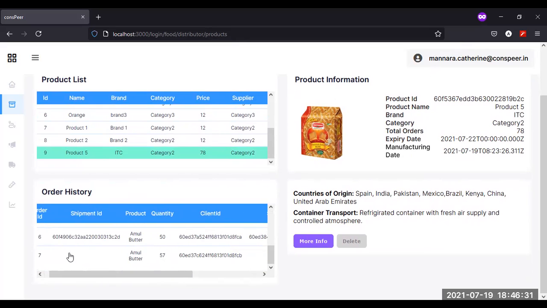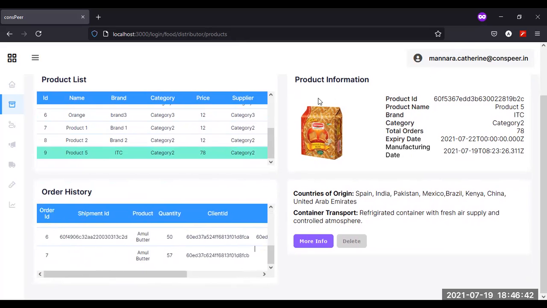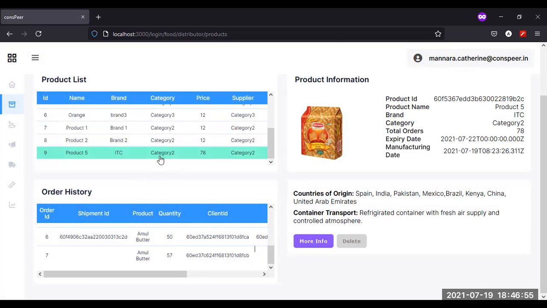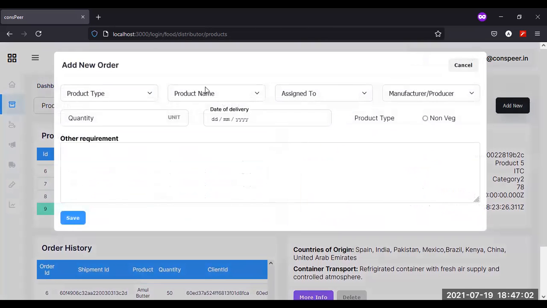Processing means no one has assigned a shipment ID and supplier ID. So currently it has not been responded to by the producer or manufacturer, because it's a distributor. So the distributor may ask for some product from either a manufacturer or a producer. So she's trying to get more info associated with this product. So what she is doing is, she wants to order something. So she made this.